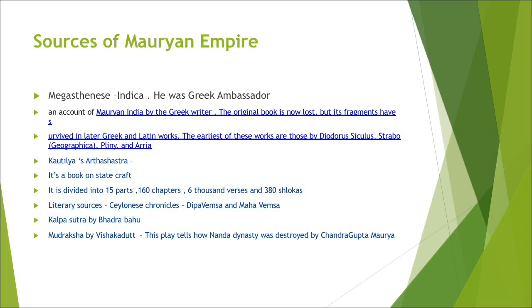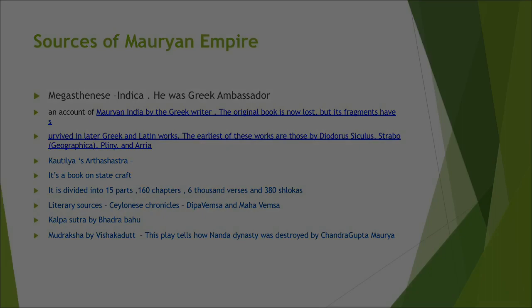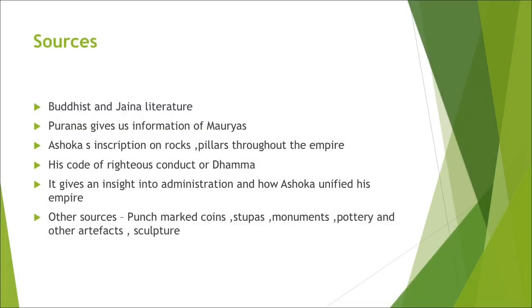Then various literary sources are there. Buddhism spread till Sri Lanka, hence the Ceylonese chronicles. Chronicle means a long history: Dipavamsa and Mahavamsa. Bhadrabahu wrote Kalpasutra. Vishakhadatta has written Mudrarakshasa, which tells how the Nanda dynasty was destroyed by Chandragupta Maurya.